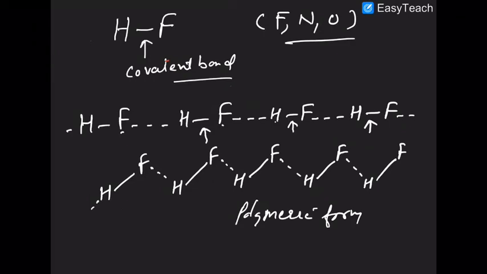Now look at the hydrogen bonding in the case of HF. This is covalently bonded and this is the hydrogen bond. A hydrogen bond is always shown by these 3 dotted lines. Sure about that? So here you can see that hydrogen fluoride has been shown.